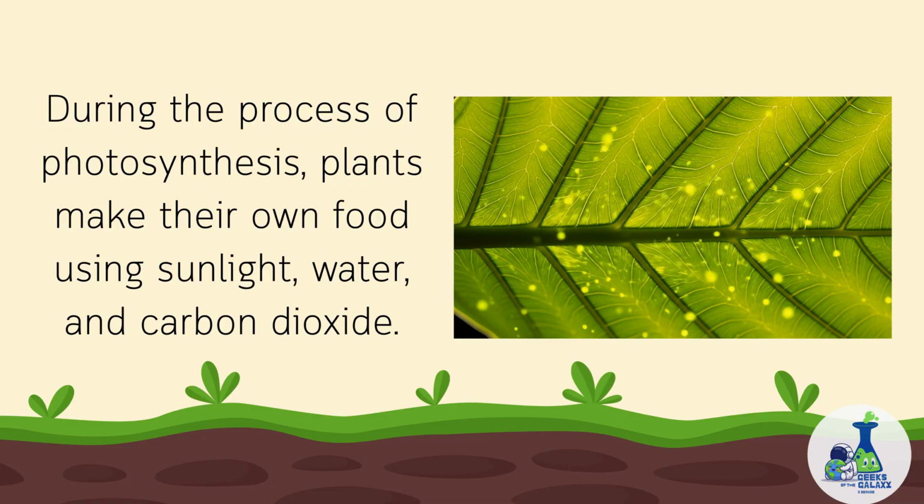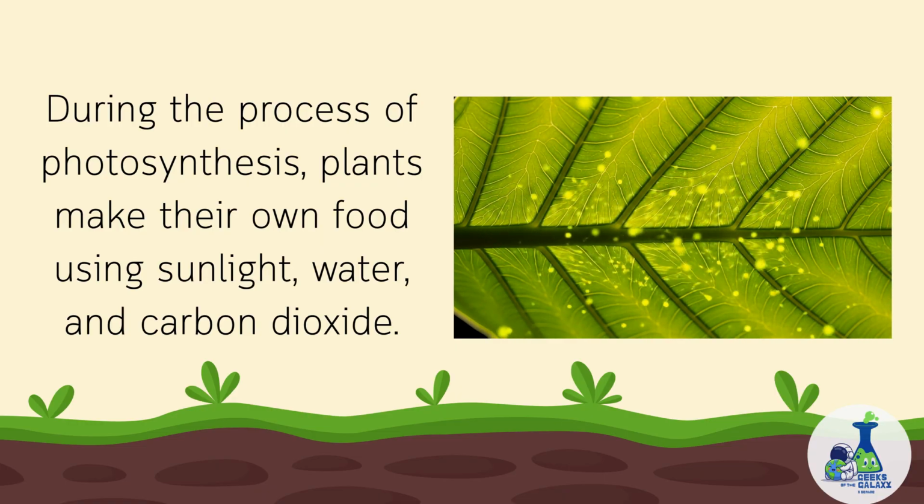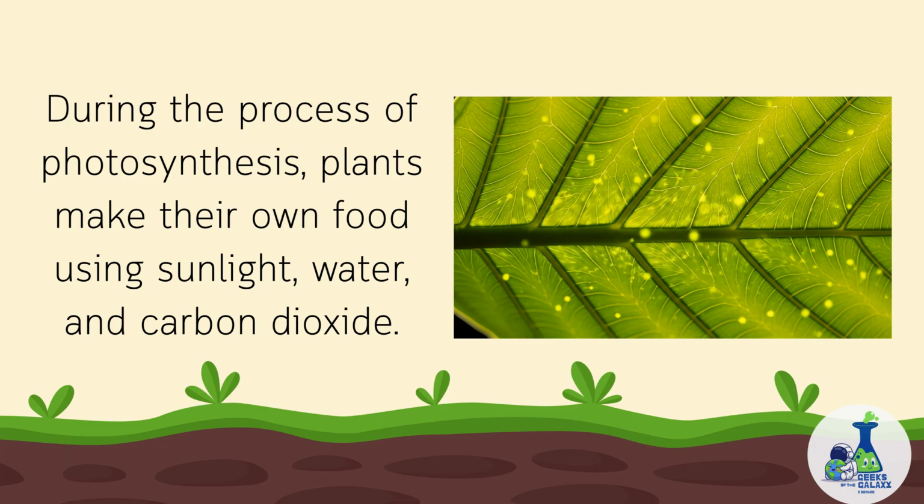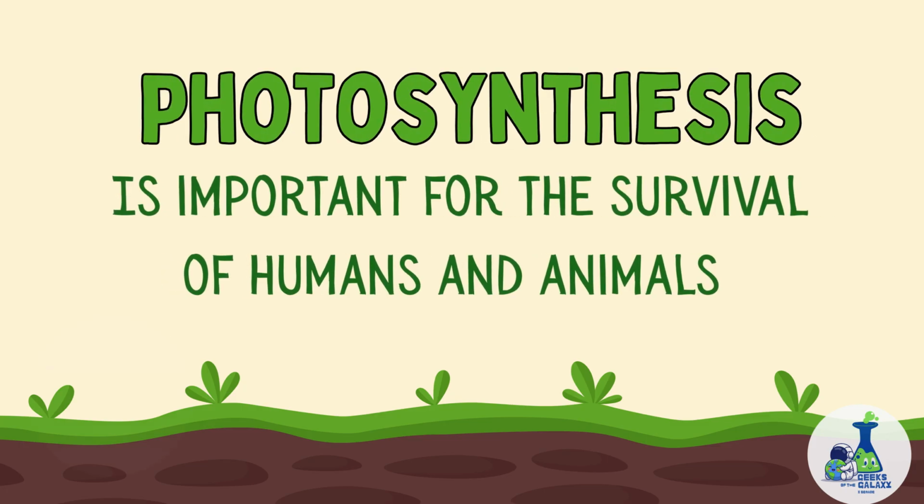During the process of photosynthesis, plants use the energy from the sun to change carbon dioxide and water into glucose, which is a sugar. We also call it the plant's food, and oxygen is released as a byproduct. Let's take a quick look at why photosynthesis is so important.